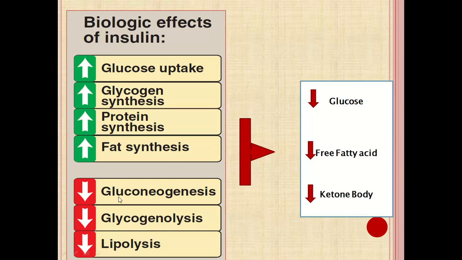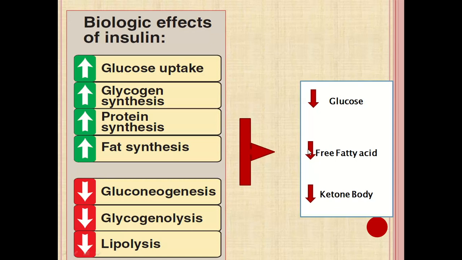Along with that, decreased gluconeogenesis, decreased glycogenolysis, and decreased lipolysis. It means insulin leads to increased glucose utilization, along with decreased lipid and protein utilization. That is the basic effect of insulin: increased glucose utilization with decreased fat and protein utilization. That leads to a decrease in blood glucose level, a decrease in free fatty acids in the blood, and a decrease in ketone bodies in the blood.